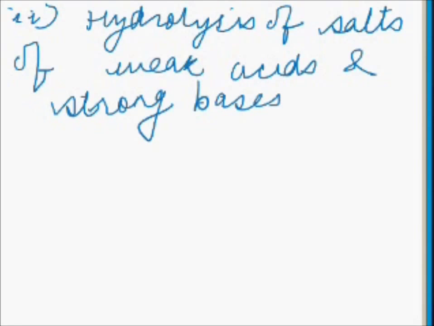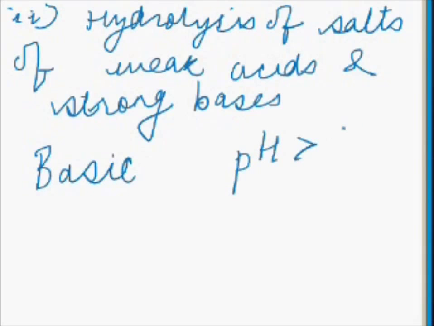This produces a weak acid which does not ionize and a strong base which ionizes and gives OH negative ion. And the solution is basic, having pH more than 7. And examples of weak acid and strong base salts are